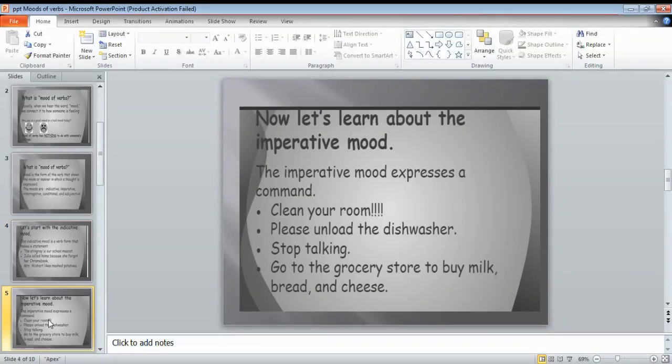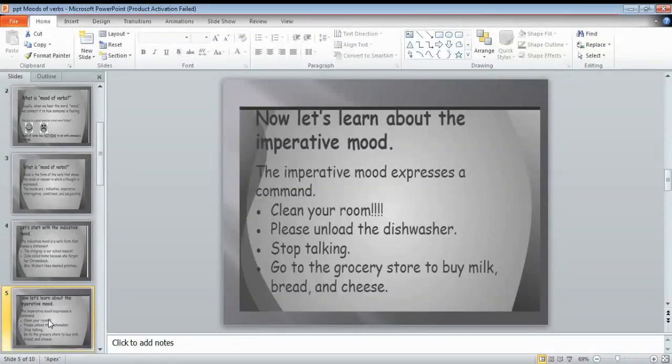Then we come to the next mood, and that is imperative mood. When we were doing the kinds of the sentences, I told you about the imperative sentences, and at that time we discussed that all the imperative sentences contain either an advice, request, or command. Clean your room. Please unload the dishwasher. Stop talking.